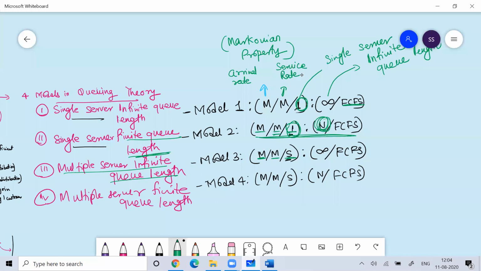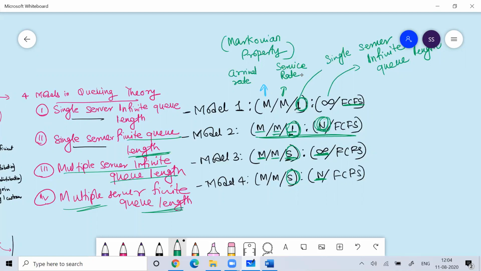Whether it is a multiple server infinite queue length model or a multiple server finite queue length model, this S talks about the multiple servers available for your service. The infinity talks about the infinite queue length model, where N talks about the finite queue length model.